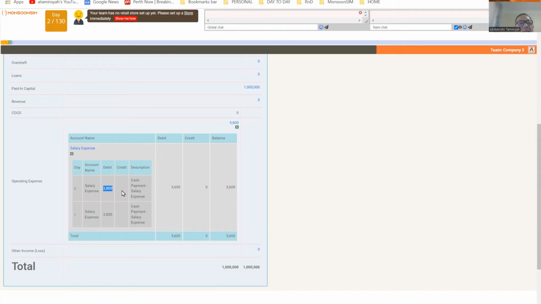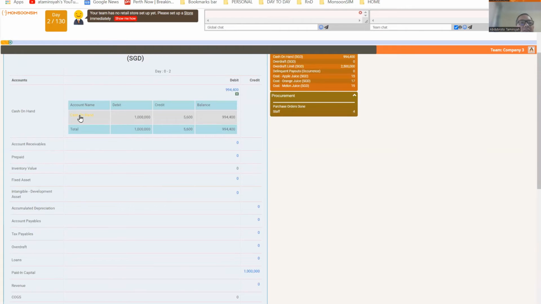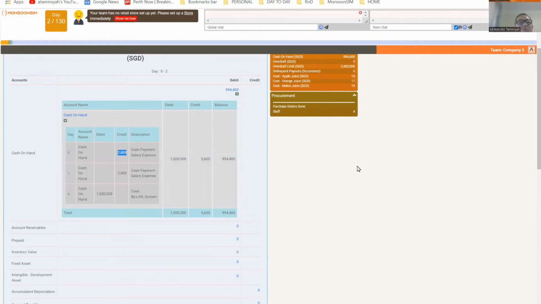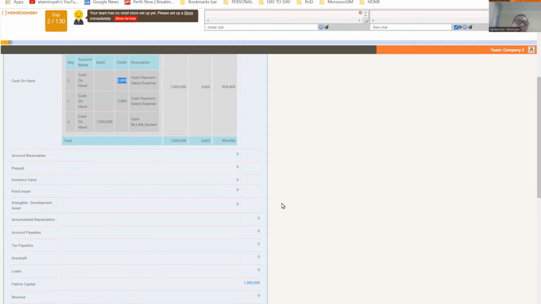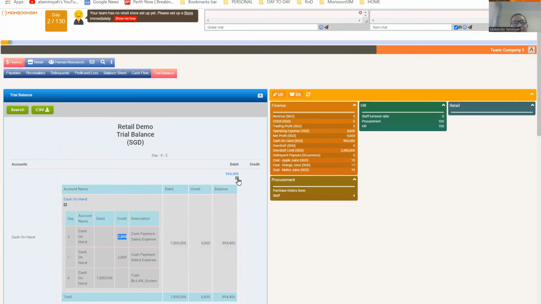That's the debit. Now, the reverse is on your cash here. The cash is your asset. What happened to the asset is a credit, 2,800. So you spend 5,600 for the 2 days. So all the accounting starts to appear: all the assets, all the journal entries, all the financial reports start to make sense for the student.